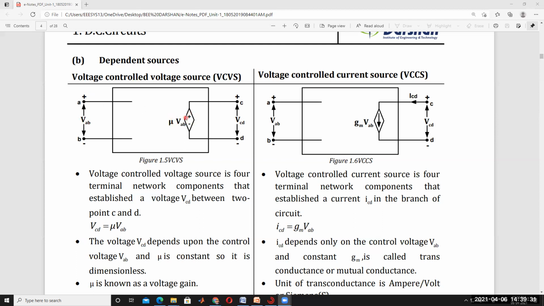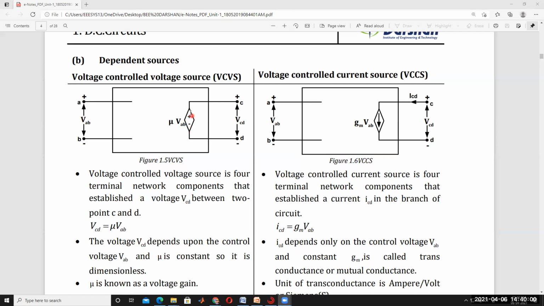That's why it is called a voltage controlled voltage source, which means a voltage dependent voltage source. Voltage controlled voltage source, otherwise voltage dependent voltage source. This voltage source depends on this voltage. Understand? This plus minus is nothing but a voltage source. So these are dependent sources. A dependent source is indicated by a rhombus symbol. The rhombus symbol is nothing but a dependent source.